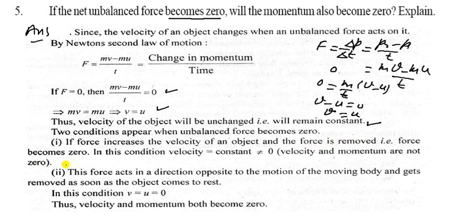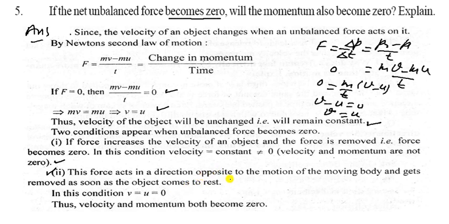Two conditions appear when the unbalanced force becomes zero. The first one is if force increases the velocity of an object and the force is removed, the velocity becomes constant. In this condition, velocity is equal to constant, that is not equal to zero. Velocity and momentum are not zero. So that one is the first case.